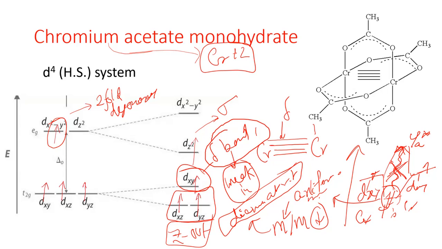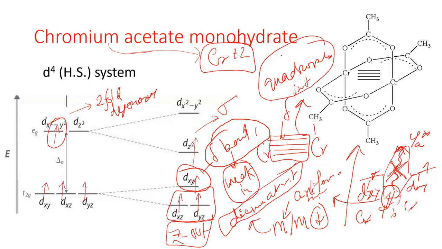Okay, and the interaction between these two copper centers is actually considered as quadruple interactions. Why? Because 4 bonds are present there, so it is being considered as quadruple interactions. So I am summarizing the whole thing in a short manner.